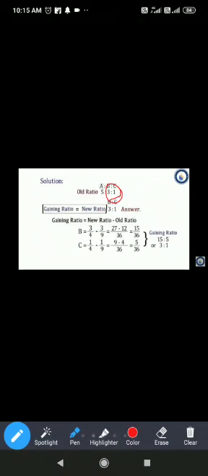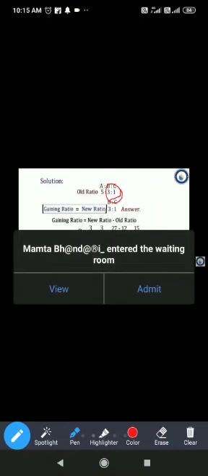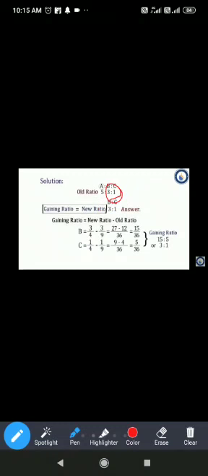As A is getting retired, we will not take his share now, and nothing is given in the question. So the answer will be 3 is to 1, the new profit sharing ratio. Now how will we calculate the gaining ratio? The gaining ratio's formula is new ratio minus old ratio.